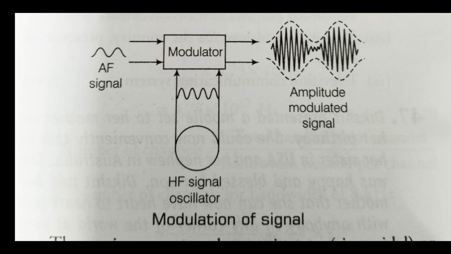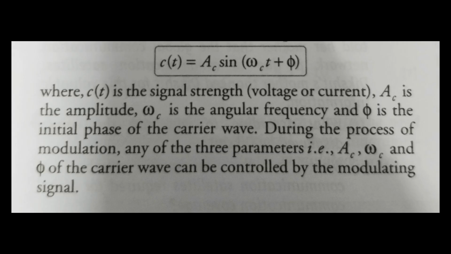What is this modulator going to do? This modulator is going to modulate the high frequency signal. So for this you need to add a high frequency signal, which is generated by a high frequency signal oscillator. Finally, the end product is the amplitude modulated signal, which has higher strength compared to the audio frequency signal, because we have modulated the audio frequency signal and merged it with the high frequency signal, and it is transmitted to longer distances.